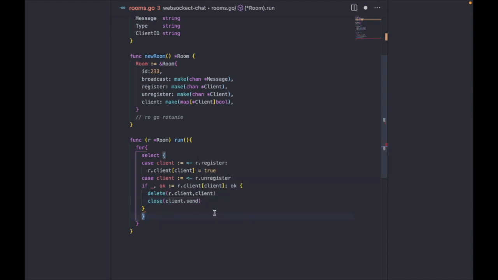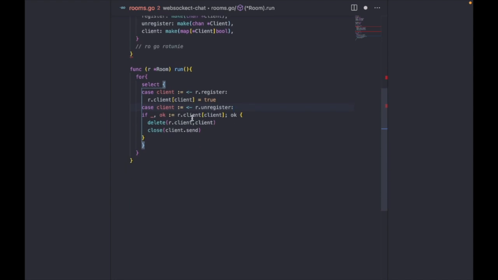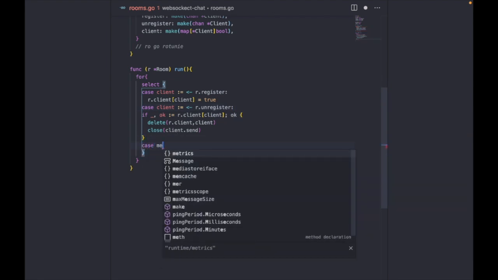So that's essentially it. We have unregistered a client. So the next case would be broadcast, so I think let's do that next. All right, so case receive a message.